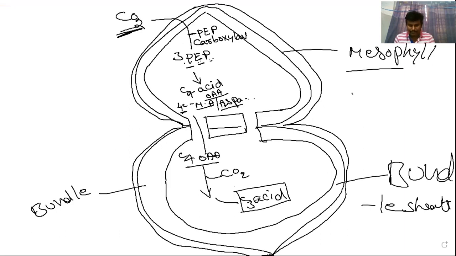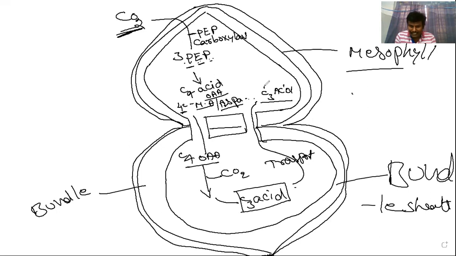So the C3 acid molecule is transferred back to the mesophyll cells. C3 acid means phosphoglyceric acid. In the Calvin cycle, the C3 cycle, the first stable product is the 3 carbon compound phosphoglyceric acid. That's why those are called C3 plants. Actually, that is formed in the bundle sheath cells, and it is transported to the mesophyll cells.